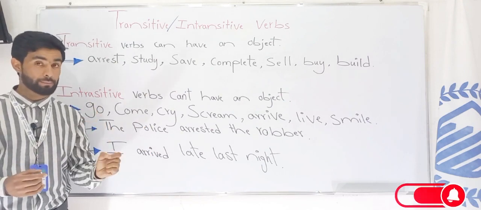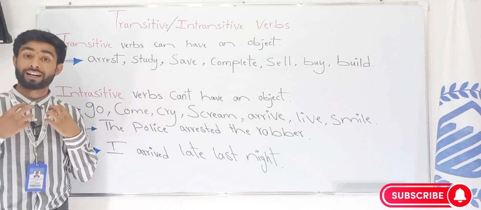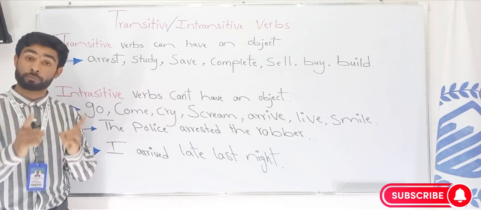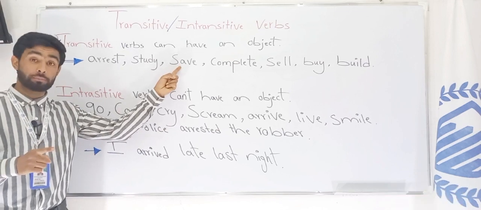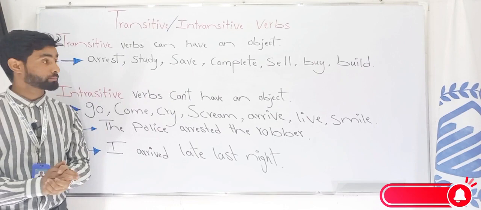There is something I save. So whatever is that thing which I save, that's called the object. So this verb can have an object. That's why it is a transitive verb.